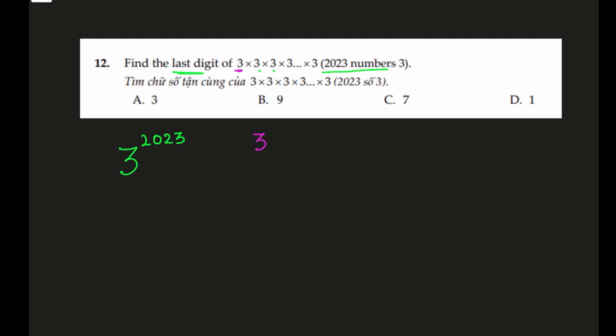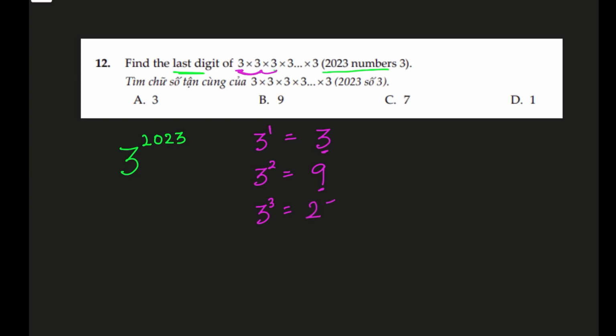So let's start with the first digit. 3 raised to power 1, which is only the first 3, is 3. 3 raised to power 2 is 3 times 3, which is 9. Now 3 times 3 times 3, 3 cubed, is 27. 3 raised to power 4, which is 3 times 3 times 3 times 3, is 27 times 3, which is 81.